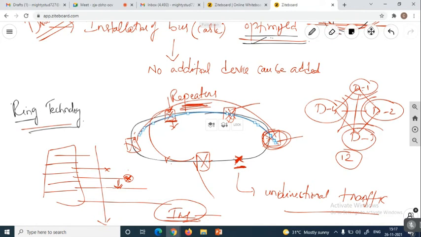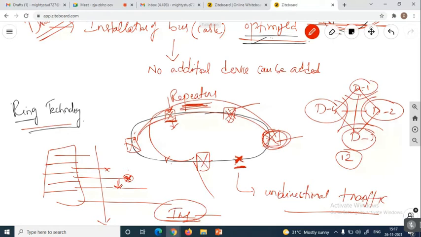If it happens, then only do we have the data transfer here. So that is a main drawback we have. As it is a unidirectional traffic, and all the devices are going to be interlinked, we can't transfer the data from one device to another device. That is a main drawback we can face in the ring technology.